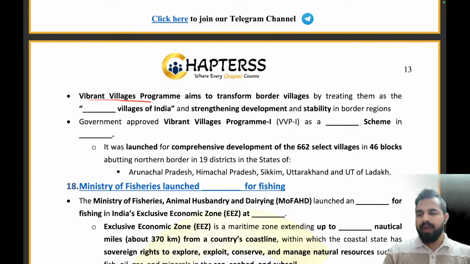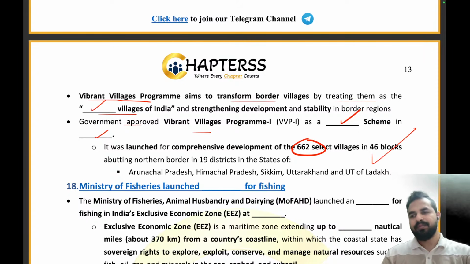The Vibrant Village program will aim to transform border villages by treating them as the first villages of India. And the government approved the Vibrant Village 1 program as a centrally sponsored scheme in 2023. So 2023 was focused on 662 select villages in 46 blocks.